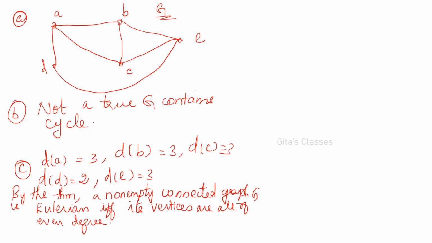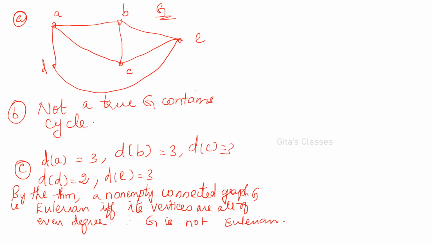Therefore, it is not an Eulerian graph. Here 4 vertices are of odd degree. So, therefore, G is not Eulerian. Okay.